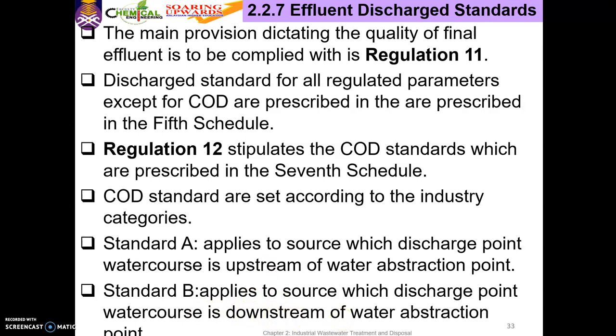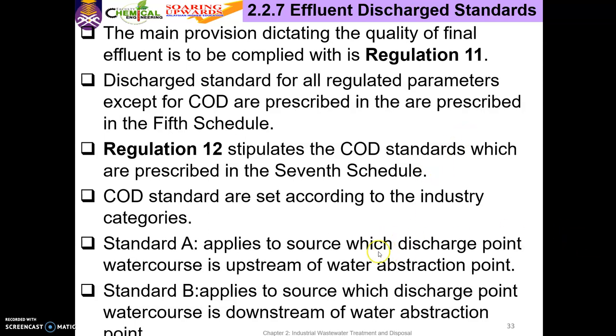So apa beza upstream downstream? Kalau A ni dekat bahagian hulu, upstream, above the water course, while standard B dekat bahagian hilir, the downstream of the water course. Dia ada a certain point.